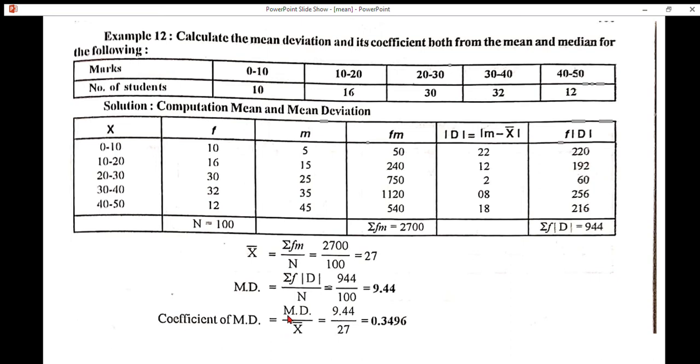Coefficient of mean deviation is equal to mean deviation divided by arithmetic mean. This is the formula. Substitute the values in the formula. It will be like this: mean deviation 9.44, arithmetic mean 27. If we divide these values, 9.44 divided by 27, we get 0.3496.